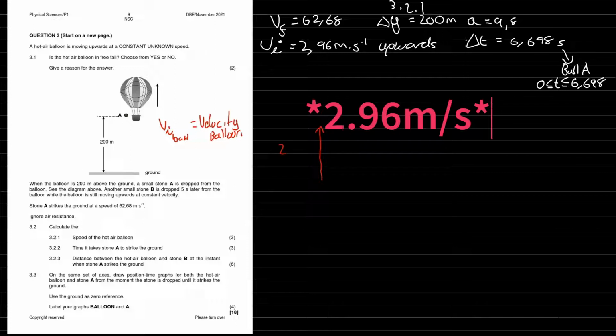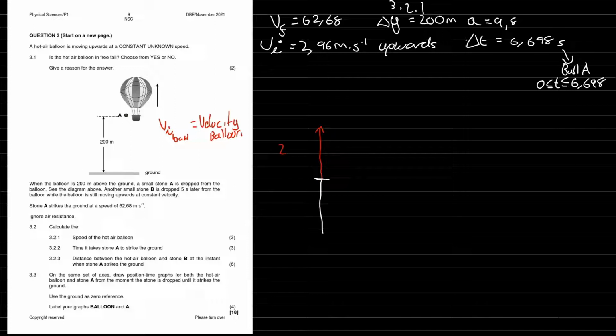And let's call this point when they drop, which is 200 meters above the ground. So this is a distance of 200 meters, and that point there is when they drop ball A.